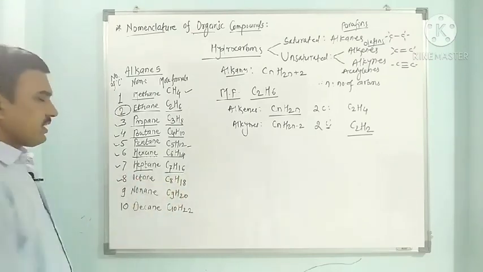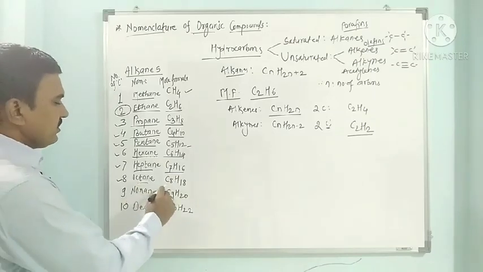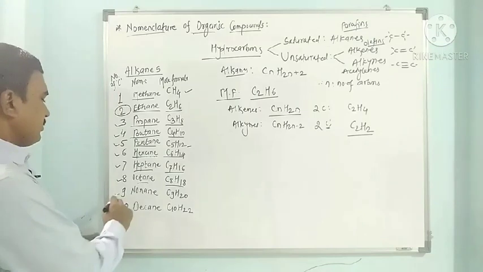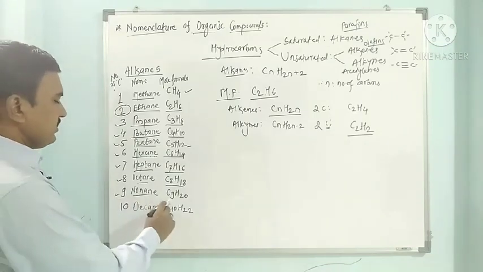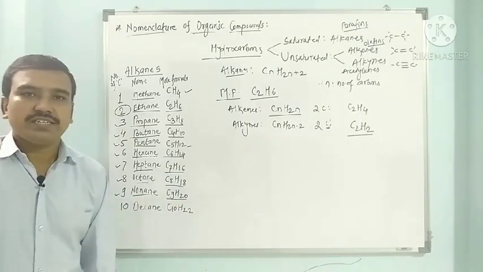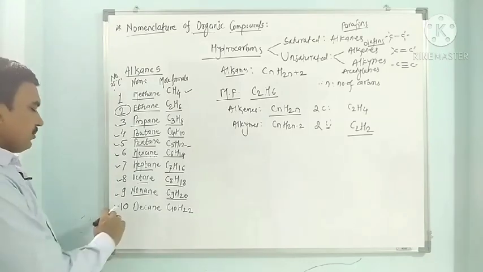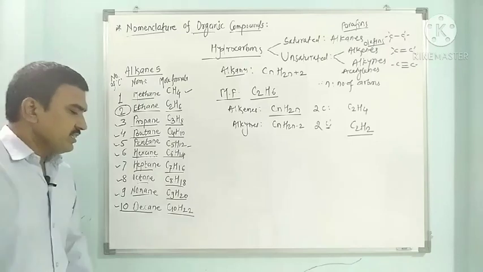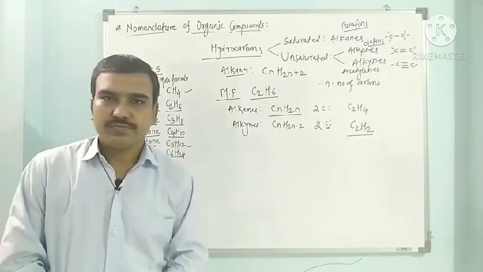Eight carbons is octane, C8H18. Nine carbons is nonane, C9H20. Ten carbons is decane, C10H22.